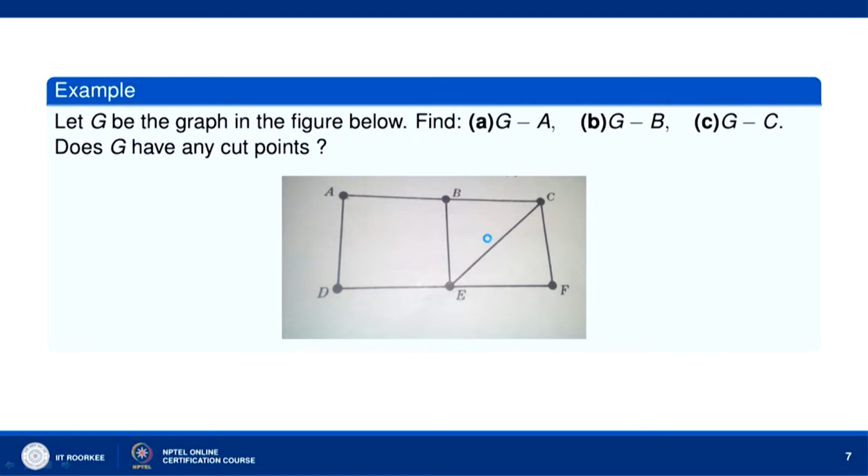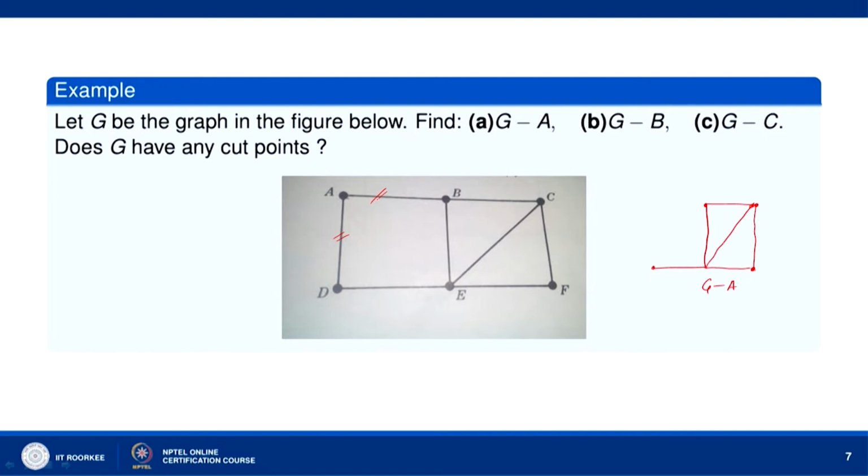Let G be the graph in the figure below, G minus A. Let us remove the vertex A. When you remove the vertex A, you remove all edges that are incident on A. So, you remove this edge, you remove this edge. And what is the graph then left? So, we will have this. This is the graph of G minus A when we remove A.